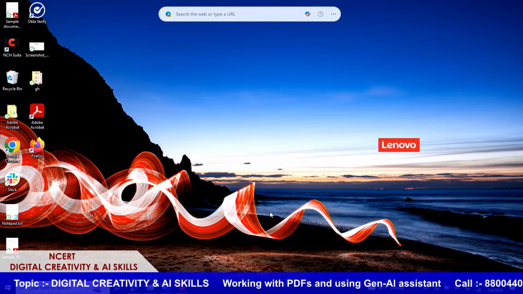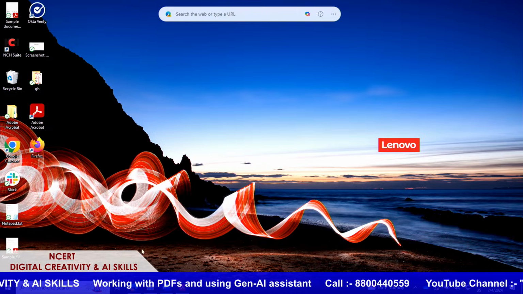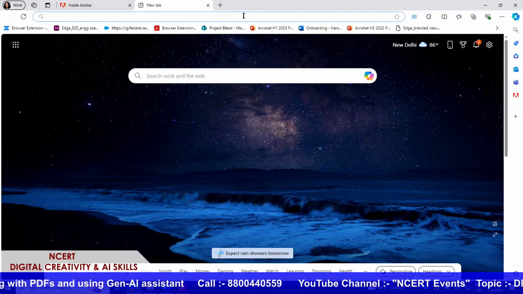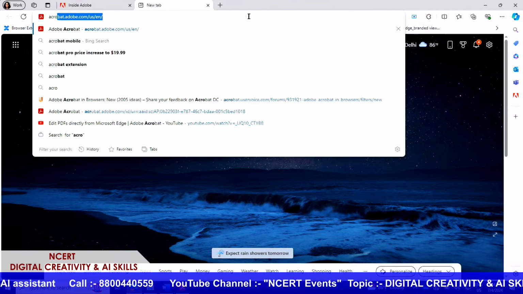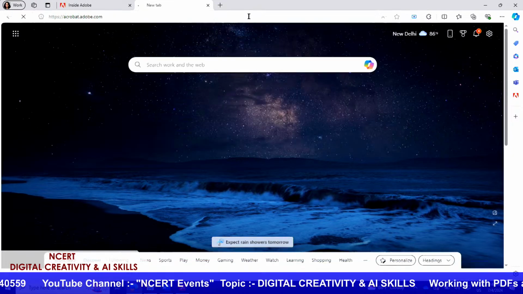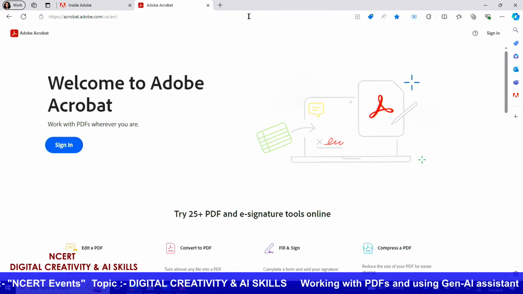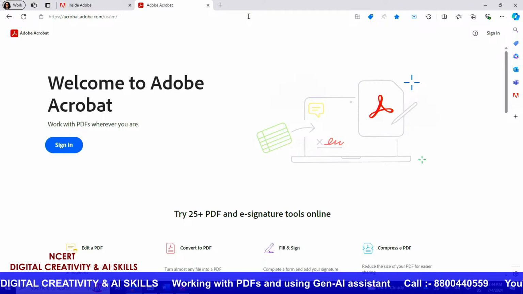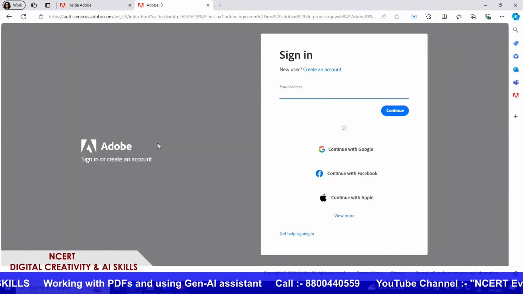So first of all, please go to any browser that you have, whether it be Google Chrome or Edge, and just open a new tab or a new window, right? Once you've opened a new tab or a new window, please navigate to acrobat.adobe.com and then just go ahead. Right. What you see right now is the welcome screen. So this is a screen that is currently greeting you in the process. Now here, please click on sign in to log into your account.